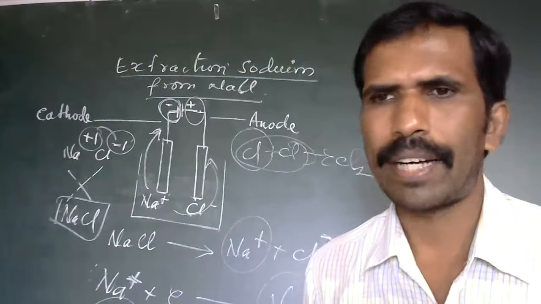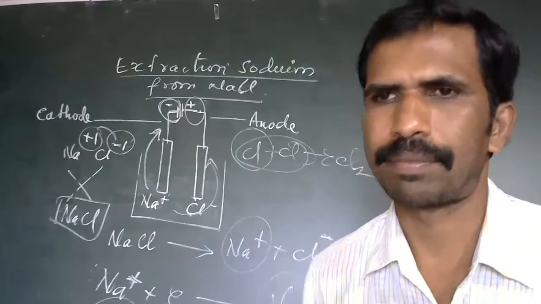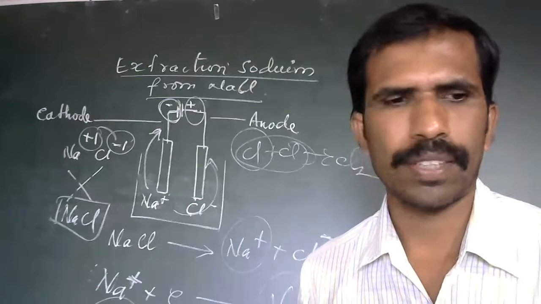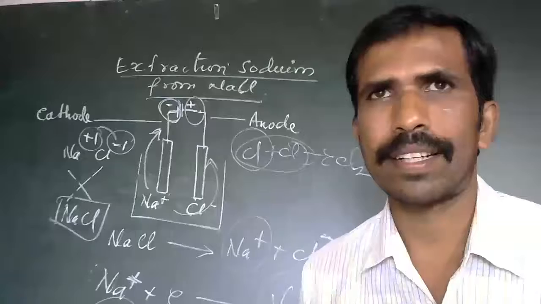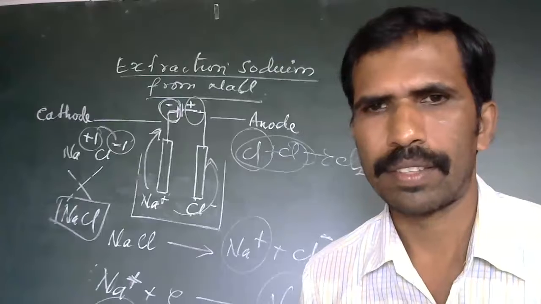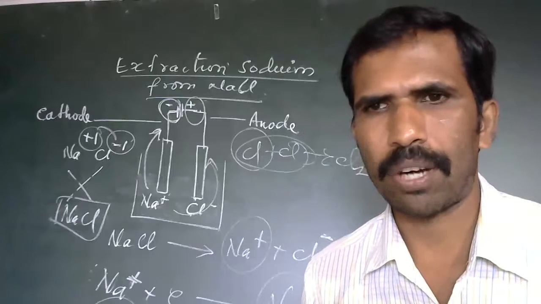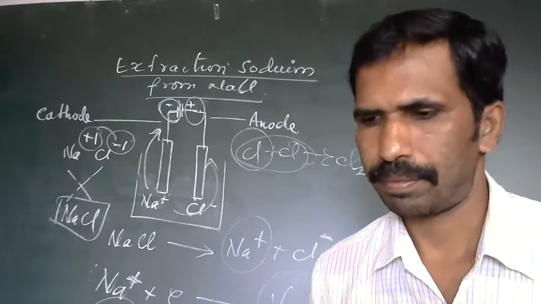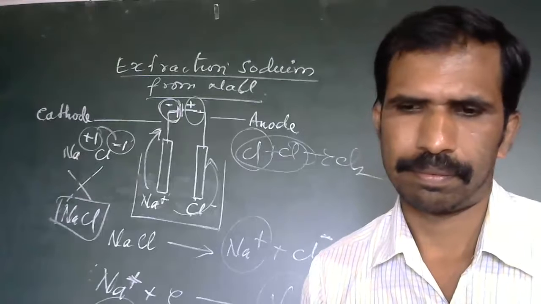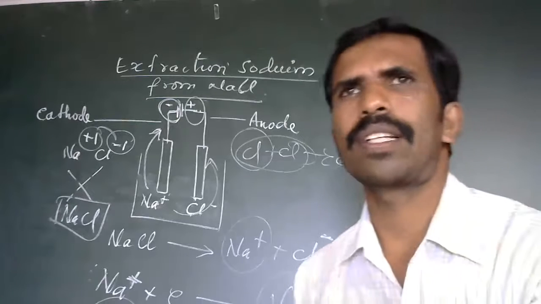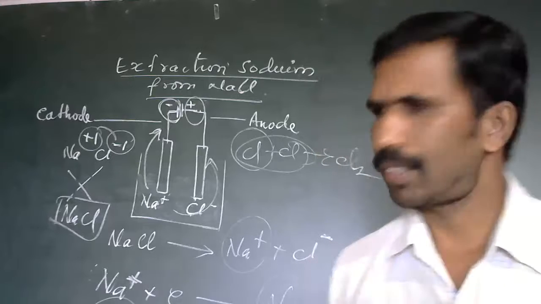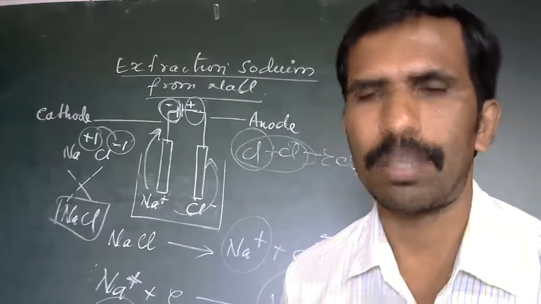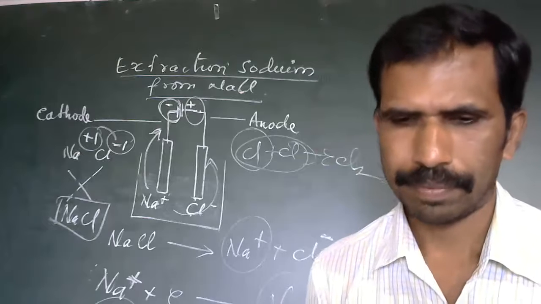So if you have any doubt regarding this, you can ask now. Otherwise, we will move to the next concept of the lesson, that is electrolytic refining of copper. So I told you, one more method is there. This method can be used for aluminum also, aluminum oxide.